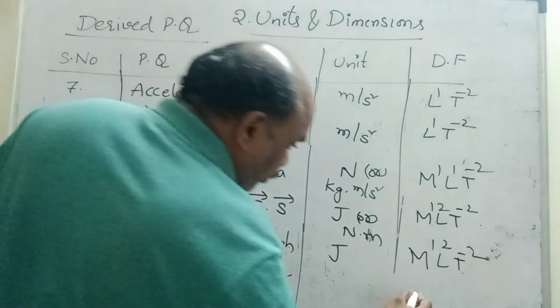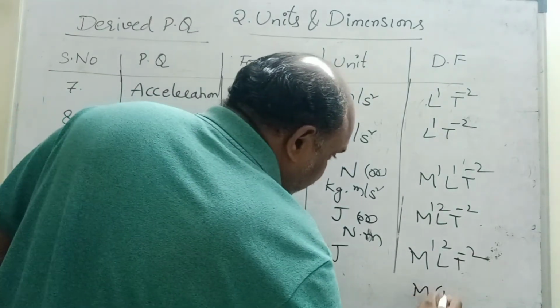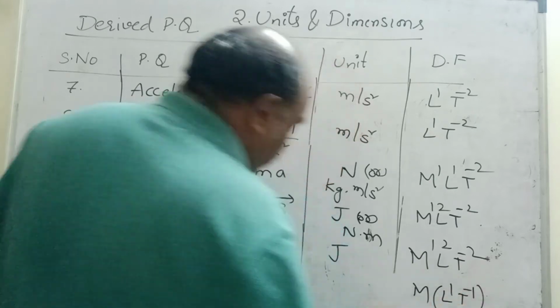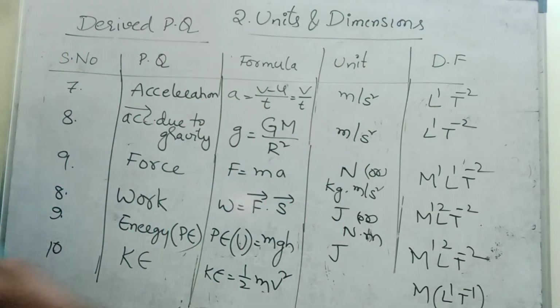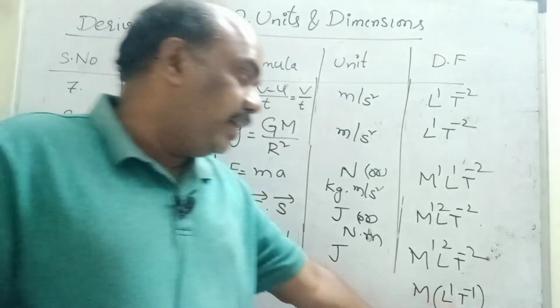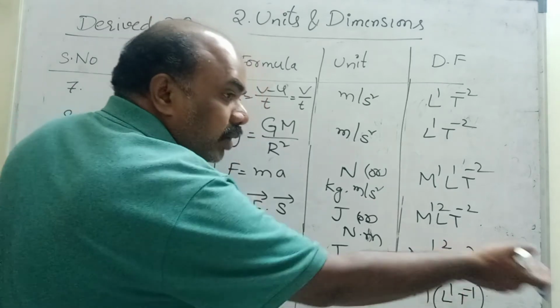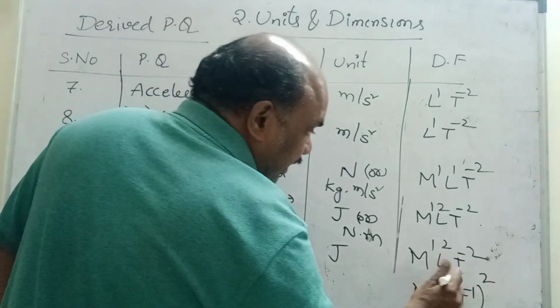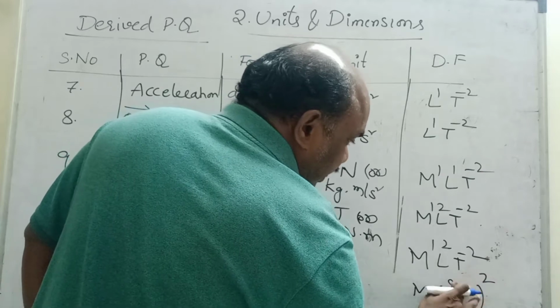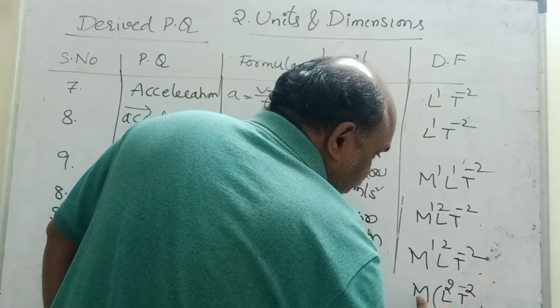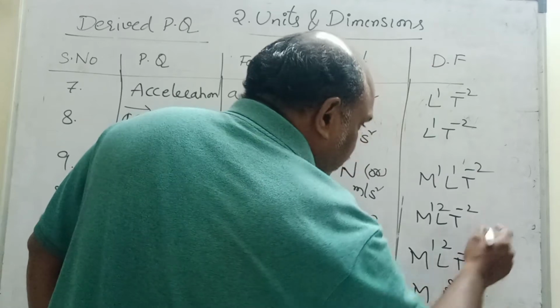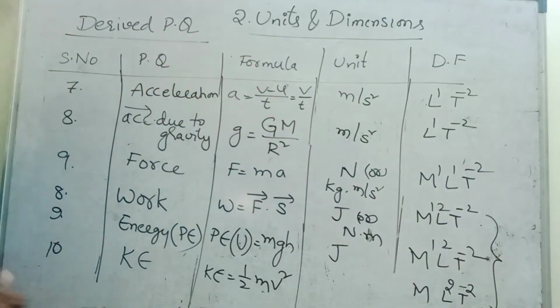Mass M1, velocity is nothing but L1 T minus 1. Sir, how, sir? Velocity is nothing but displacement by time. Displacement L1 by time, T1 comes into numerator, T power minus 1, whole power 2. Whenever whole power 2 is there, L1 two times, L1 into L1. Directly you can write L2. T power minus 1, T power minus 1, T power minus 2. You can remove this bracket and power: M1 L2 T minus 2. That means all these dimensional formulas are same. Work, potential energy, kinetic energy, all dimensional formulas are same. Any doubt, children? Up to here, note down.